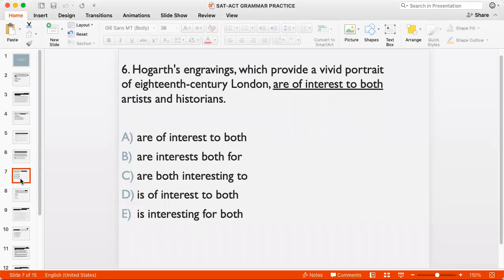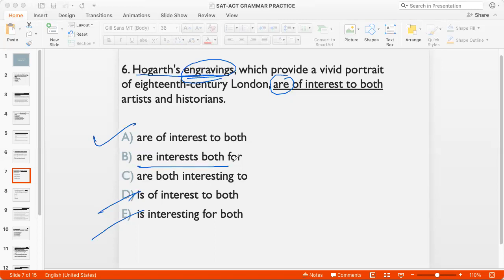Okay, number 6, Hogarth's engravings, which provide a vivid portrait of 18th century London, are of interest to both artists and historians. So the first thing is that my noun is plural, engravings, and so my verb has to be plural also. So I can cancel D and E. And the placement of the word both is the other thing that I have to look at. And because I'm talking about artists and historians, the both has to go before them, right? So Hogarth's engravings are of interest to both artists and historians. Just the way it is written is correct.